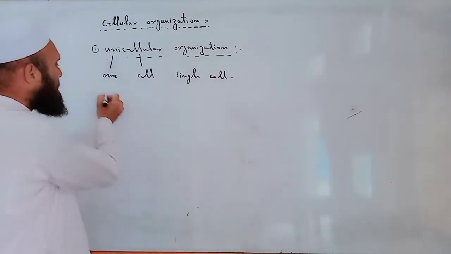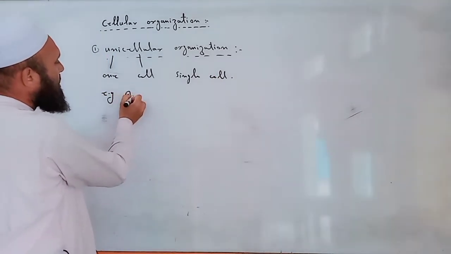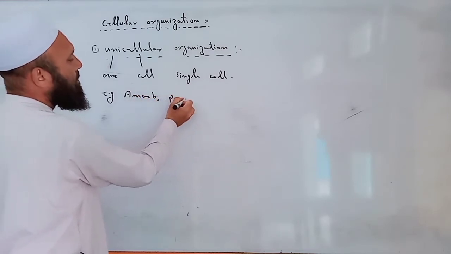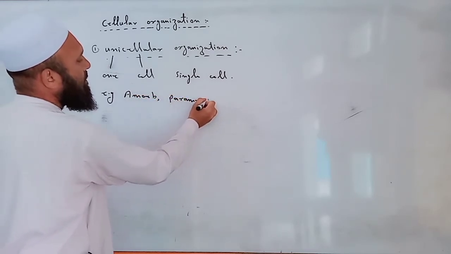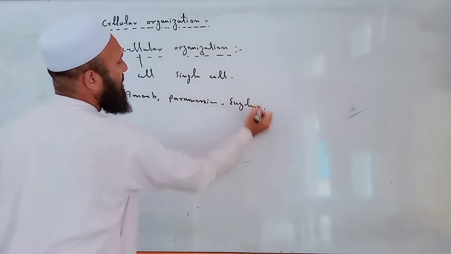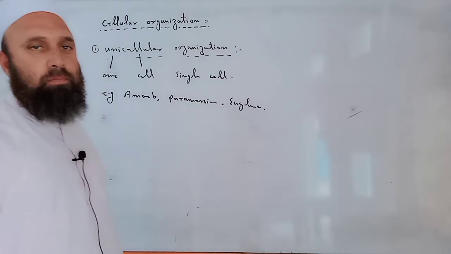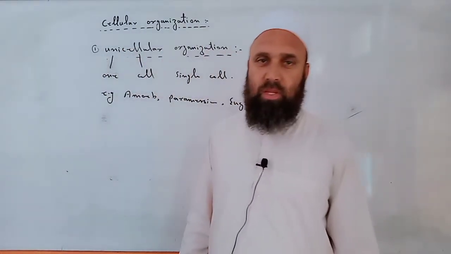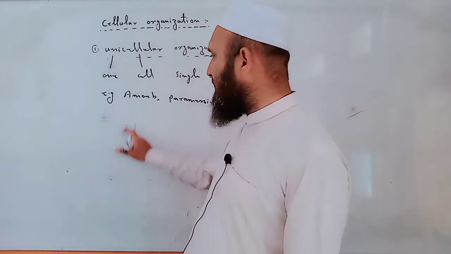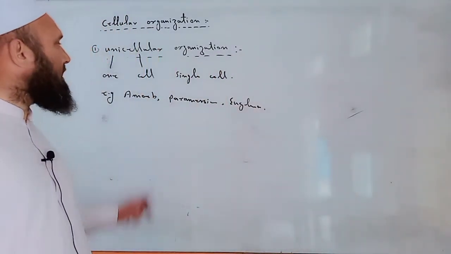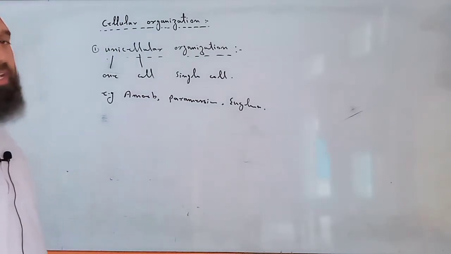For example, amoeba, paramecium, euglena, bacteria, plasmodium, etc. All these organisms are unicellular. It means that their body consists of a single cell.